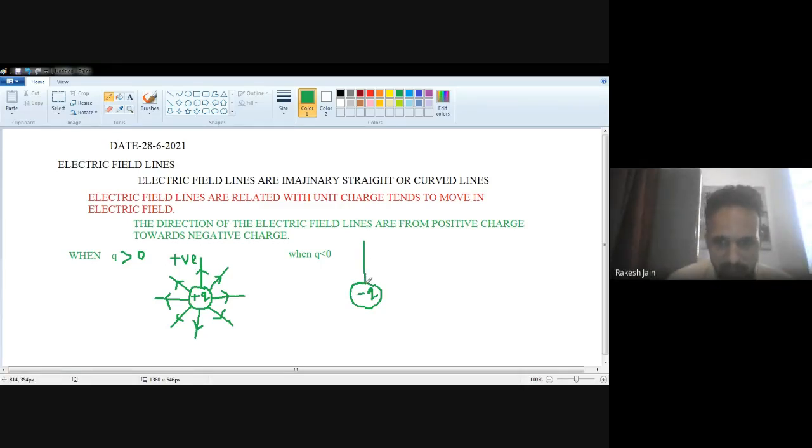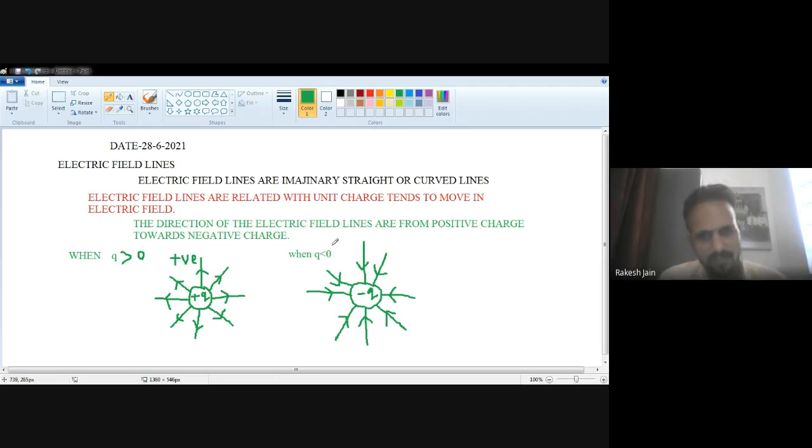So definitely these are the electric field lines for this negative charge, and the direction of those lines is this direction. So these are the electric field lines for a positive charge and for a negative charge.